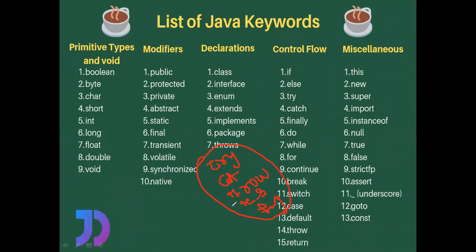So remember these 5 names. I will explain try, catch, throw, throws, and finally, all these 5 keywords, when we are covering the topic of exception handling. Up to then, just remember these names. The throws keyword is used in exception handling.